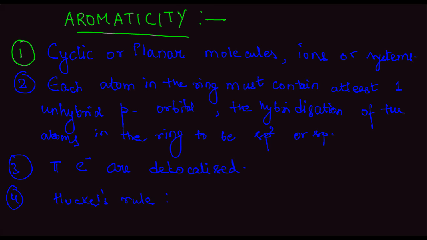Huckel's rule basically states that the compound must have 4n plus 2 pi electrons. Here n belongs to 0, 1, 2, 3 and so on. Okay, so n is a set of whole numbers.